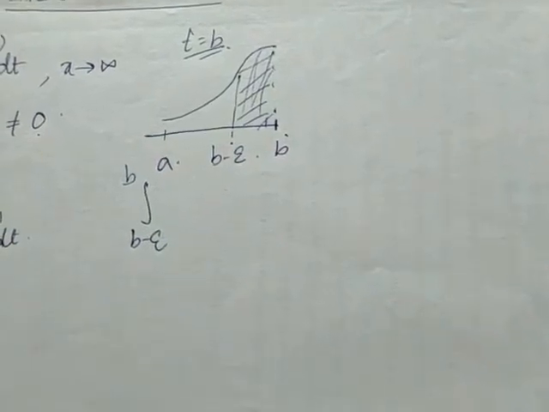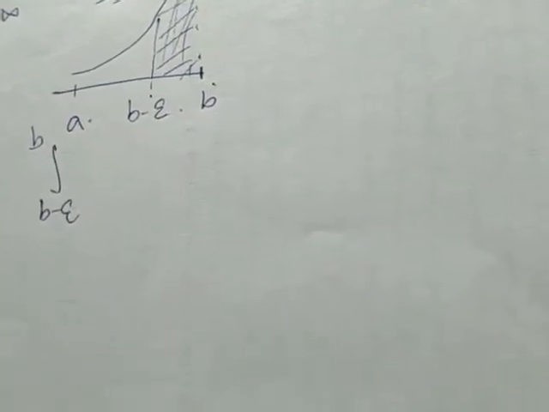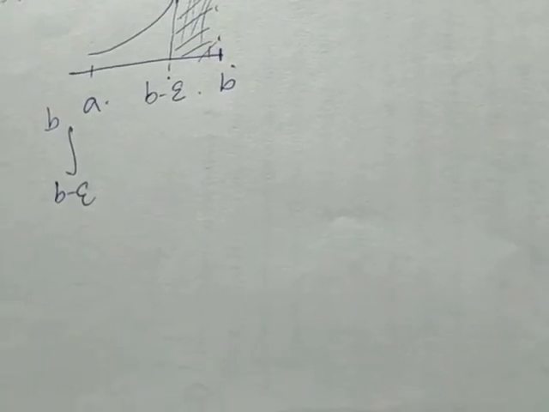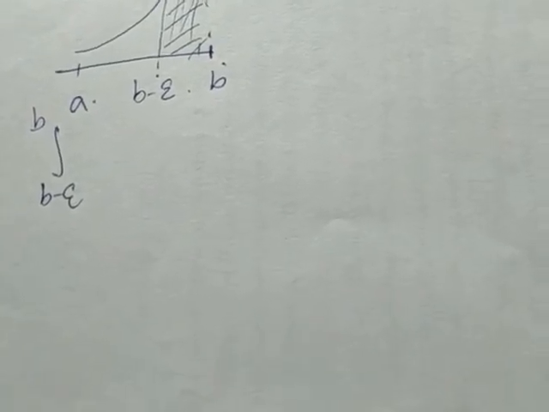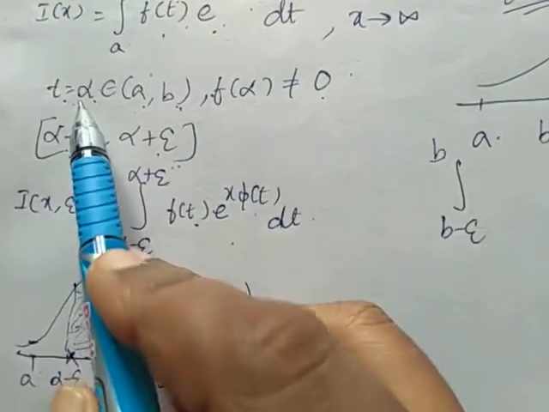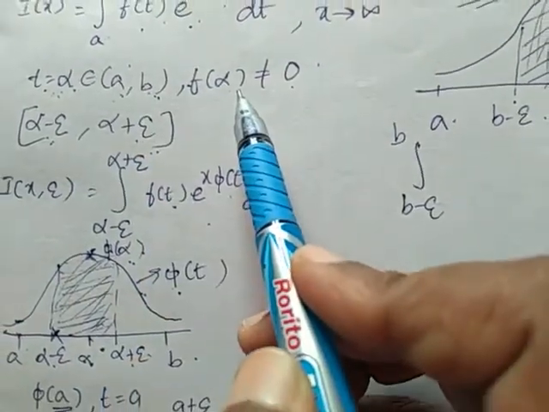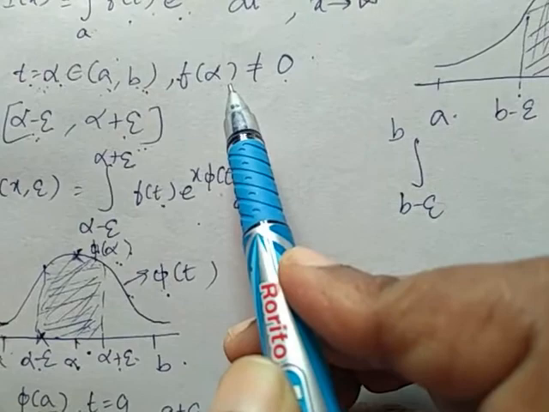So these are the three different cases where we are getting maximum contribution of the integral. So we have considered three cases. In the first case, we consider t is equal to alpha, and this alpha belongs to (a, b), and this f of alpha should not be equal to 0.